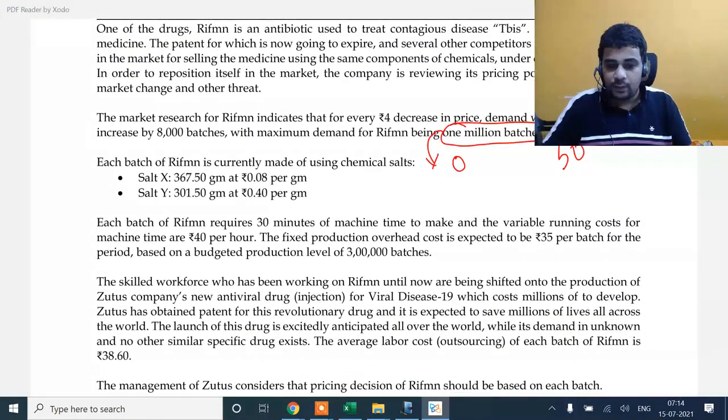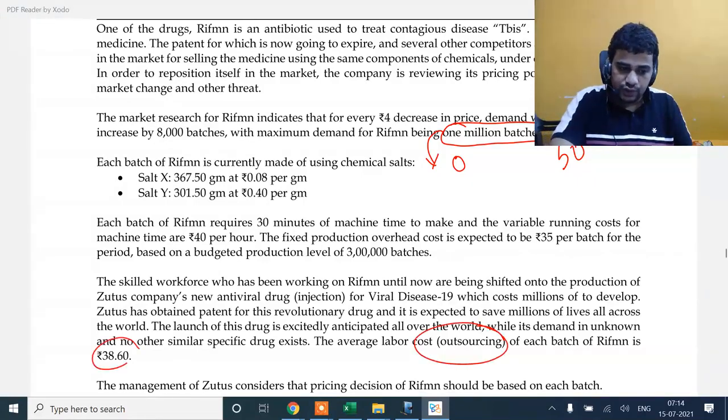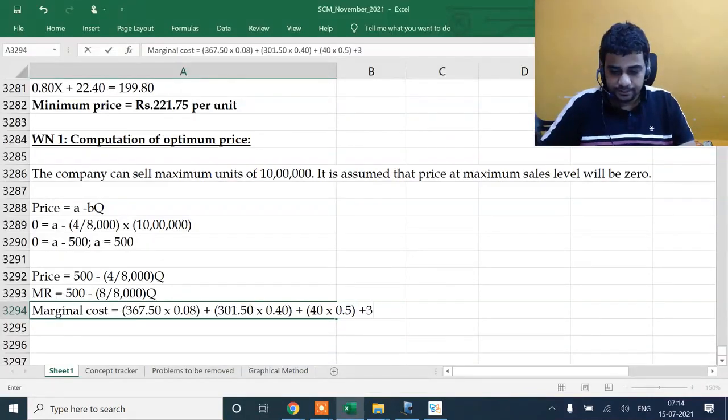The skilled workforce who have been working on RIFMN will be shifted to some new antiviral drug. So you'll have to outsource the labor and incur this. This is a variable cost, 38.6 per unit.